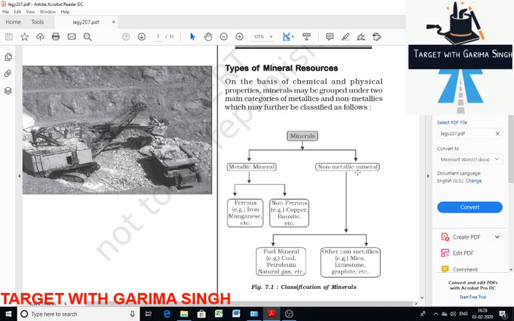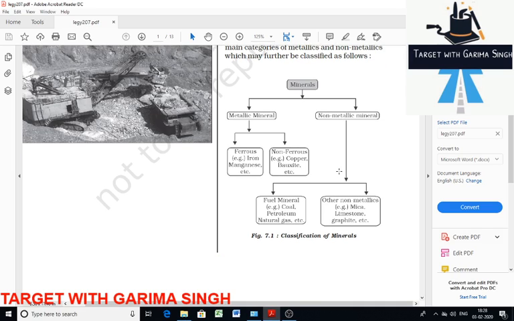Let's move to the non-metallic minerals. As I've said, minerals are basically classified on the basis of their physical and chemical properties. So iron is the main content. If it's present, it's ferrous. If not, it's non-ferrous. Then move to non-metallic minerals. Non-metallic minerals do not have metal content. They are classified into two groups, that is organic, or you can say fuel minerals. The other is non-metallic, that is inorganic minerals.